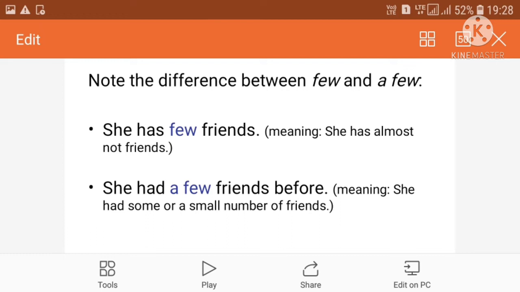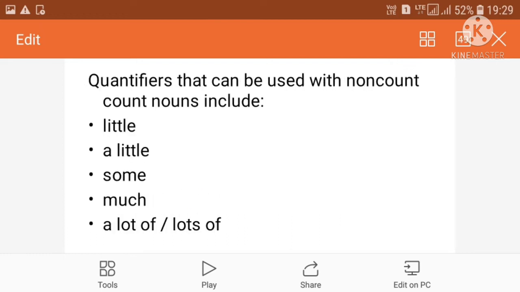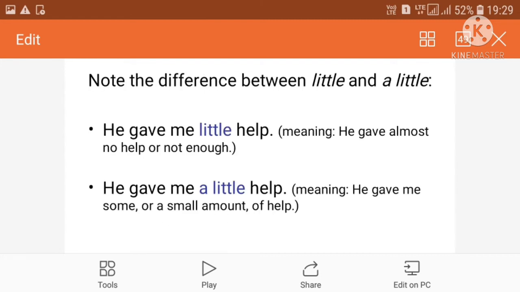The difference between few and a few is that few stands for nothing, it gives a negative sense, whereas a few stands in the sense of something. Now, there are other quantifiers which are used before uncountable nouns. They are little, a little, some, much, a lot of, lots of. He gave me little help. He gave me a little help.